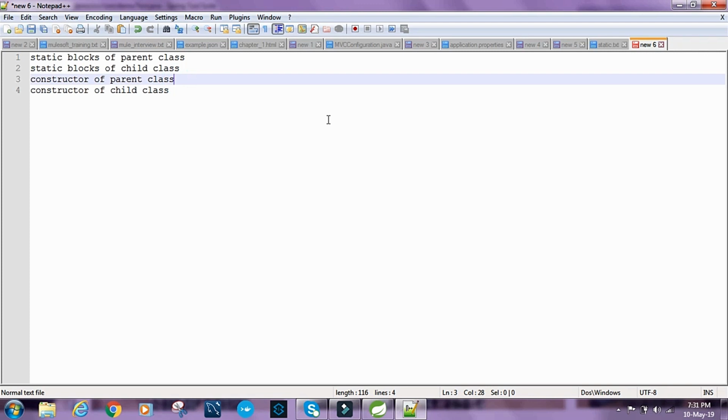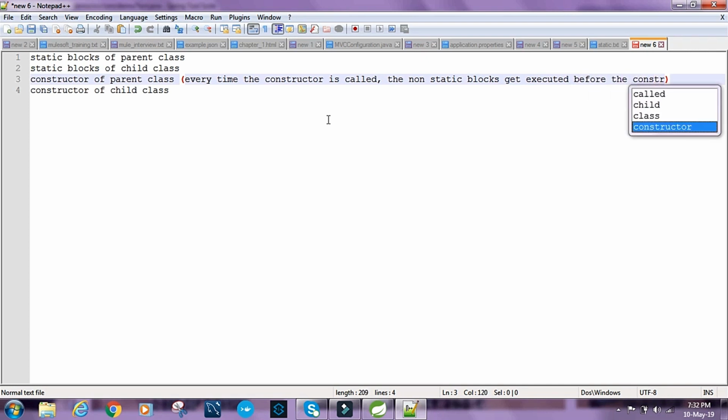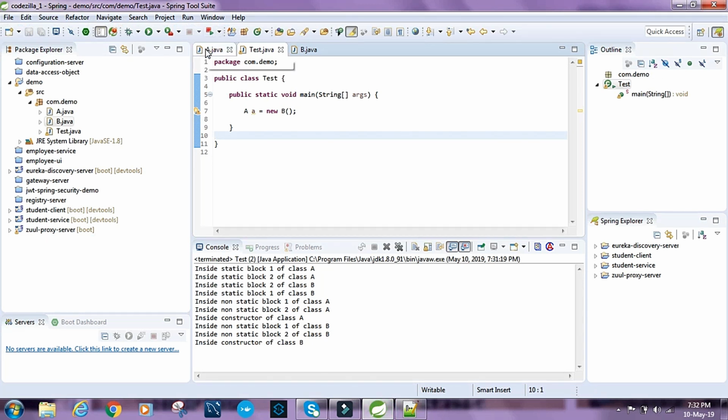So one point we need to remember here is every time the constructor is called, the non-static blocks get executed before the constructor, and the order of execution is same as the order of definition inside the class.